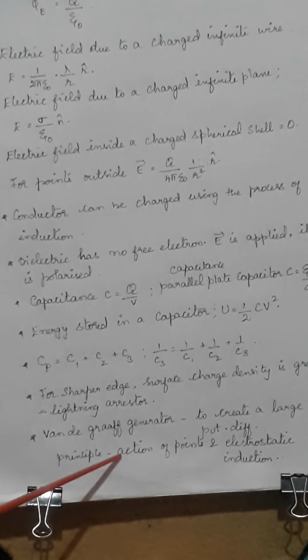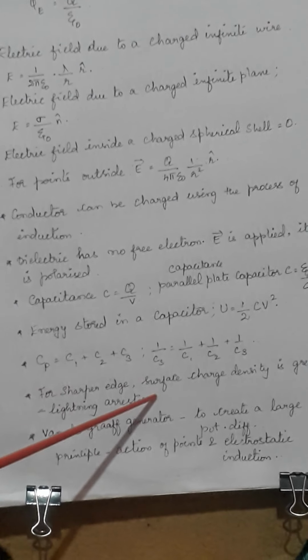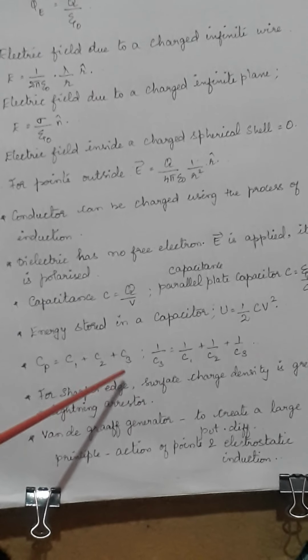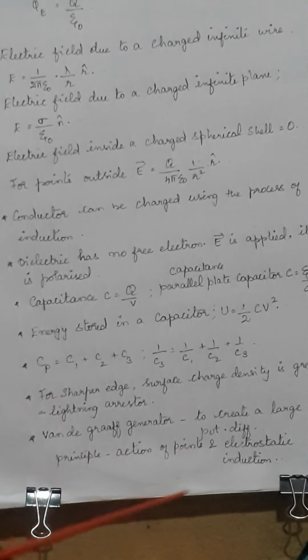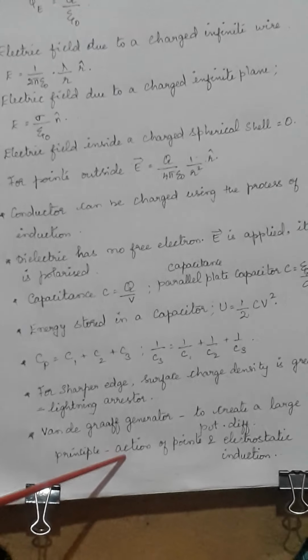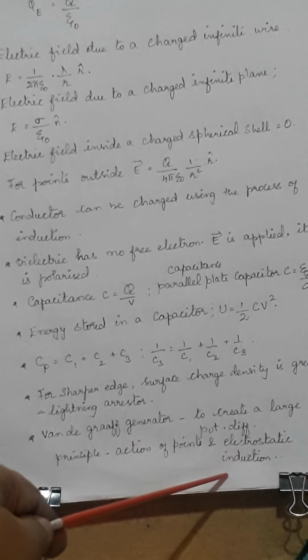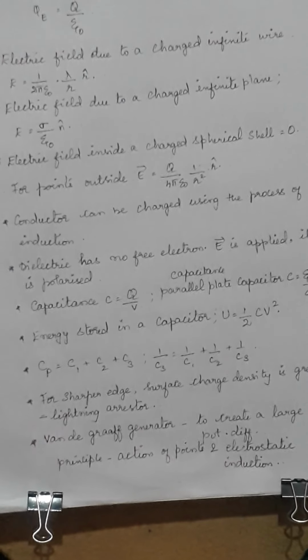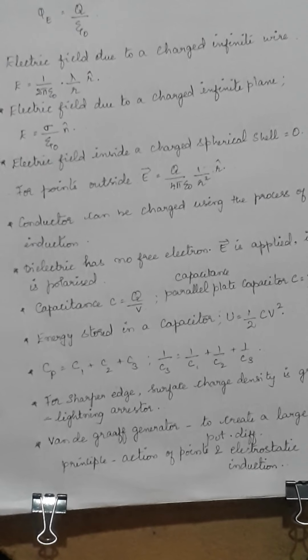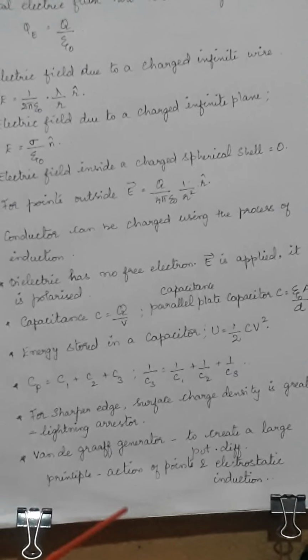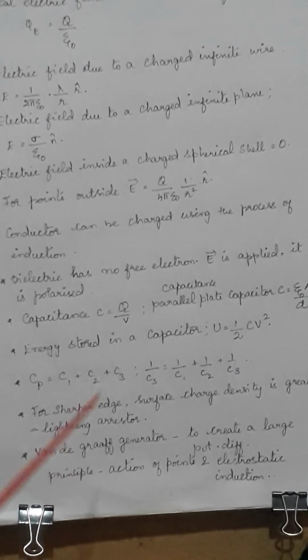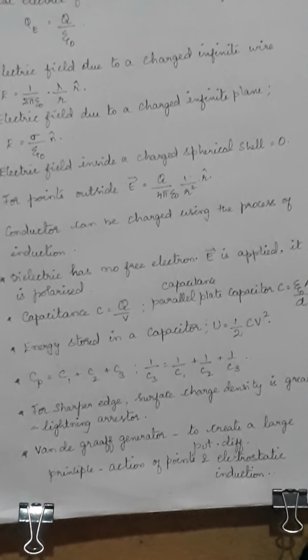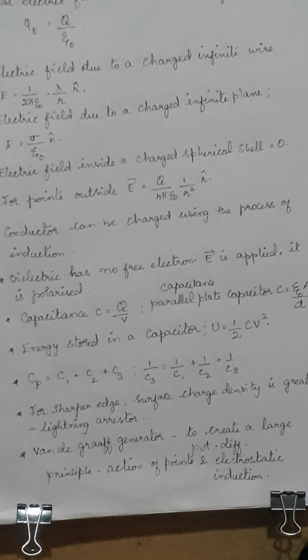But the principle used there is action of points. That is, where surface charge density is greater, it starts leakage. There will be a leakage of charges. That is what is called action of points. And electrostatic induction, where the charges are charged without contact. So these two are the principles behind the Van de Graaff generator used to increase the potential difference.